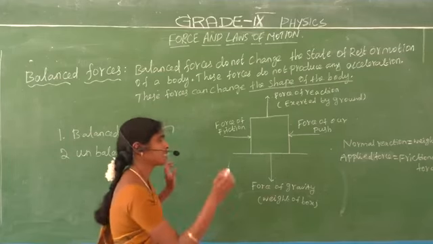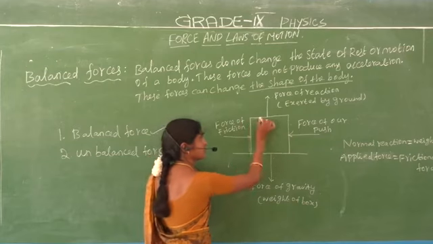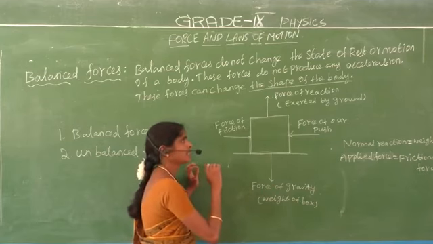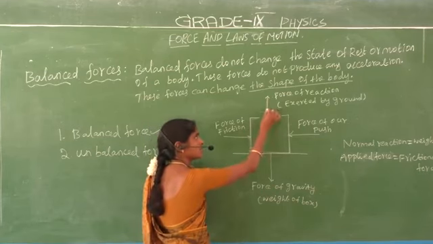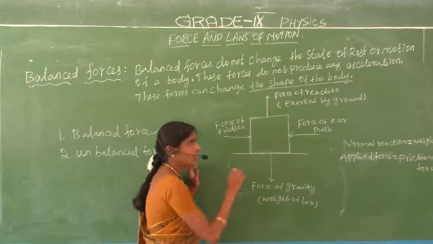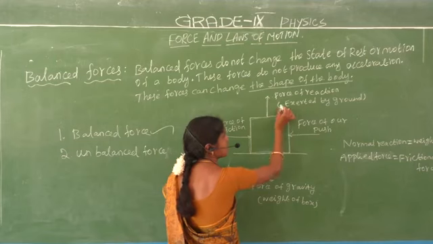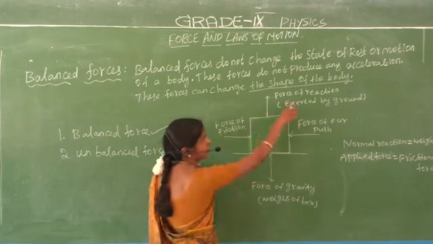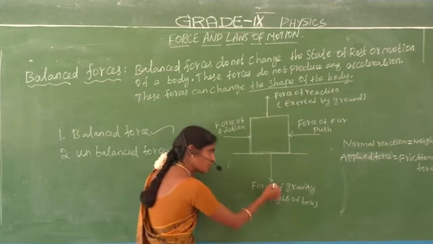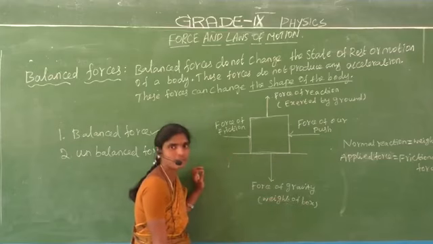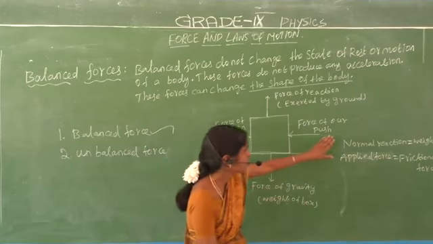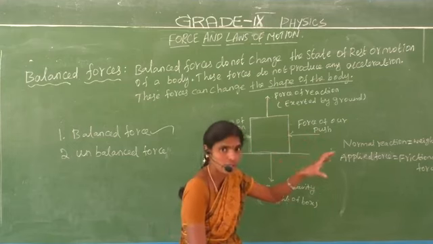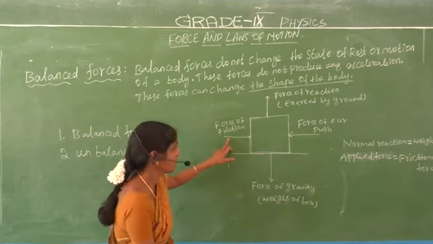Do you understand? See here, let us consider one object. We have already discussed the forces on the object. Two forces are there: the force of reaction, that is the normal reaction or normal force, and the force of gravity or weight of the box. Next, the force of our push, where we give a force. Next, the force of friction.